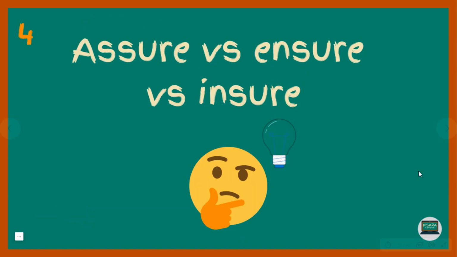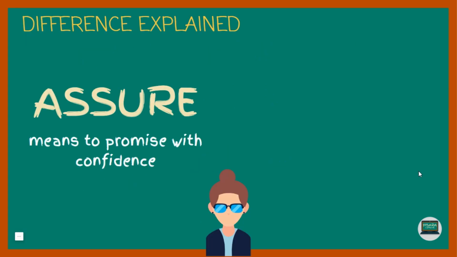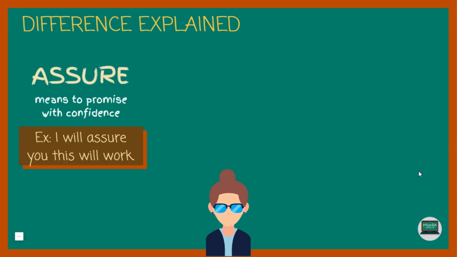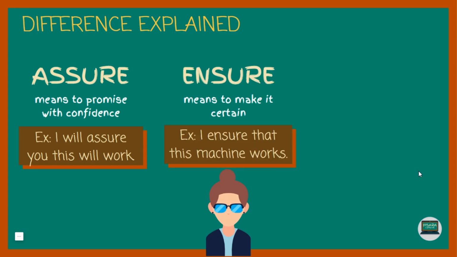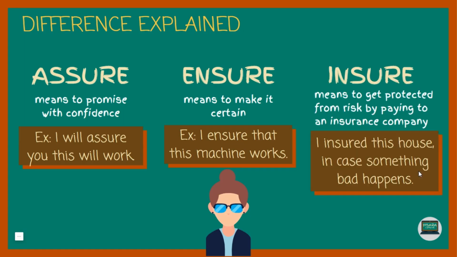All right. How about this? Assure versus ensure versus insure. For assure, it is used when you want to promise with confidence. For example, I will assure you this will work. While you use ensure when you want to make it certain. I ensure that this machine works. While insure means to get protected from risk by paying an insurance company. I insure this house in case something bad happens.